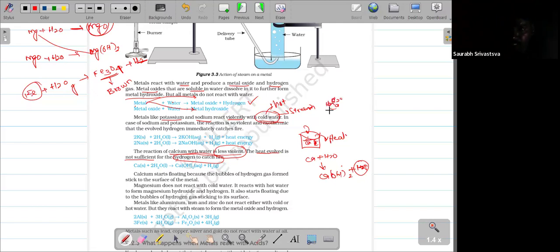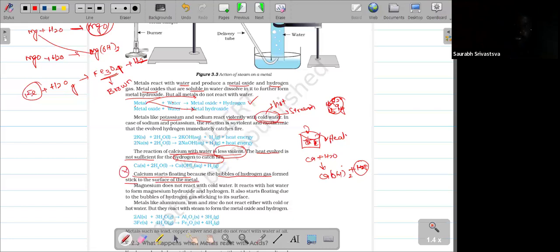Here also H2 gas, here also H2 gas. So around the calcium, it will stick on the surface of the calcium. So that's why the calcium will float on the surface of water. That's why they are saying the calcium starts floating because bubbles of hydrogen gas formed stick to the surface of the metal. Okay, this point is very important.